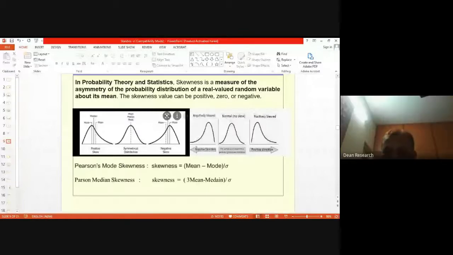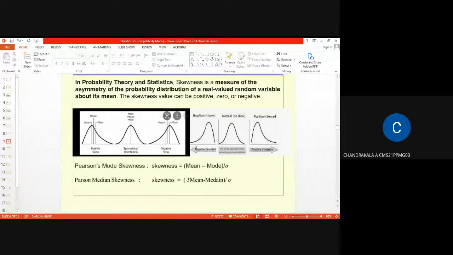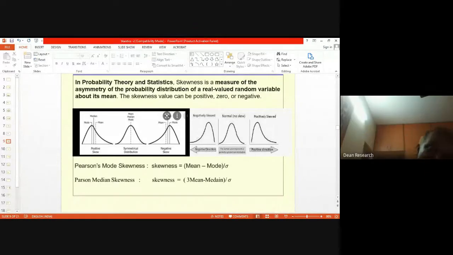You use these skewness techniques in understanding the finance gain or loss you make. In the finance domain, the measure of skewness is used heavily.